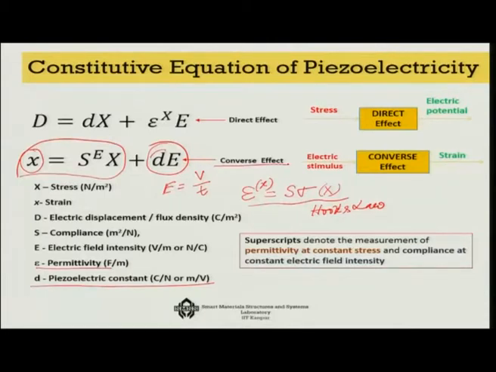Now let us look at the first equation, which was actually discovered earlier, that is the direct effect.